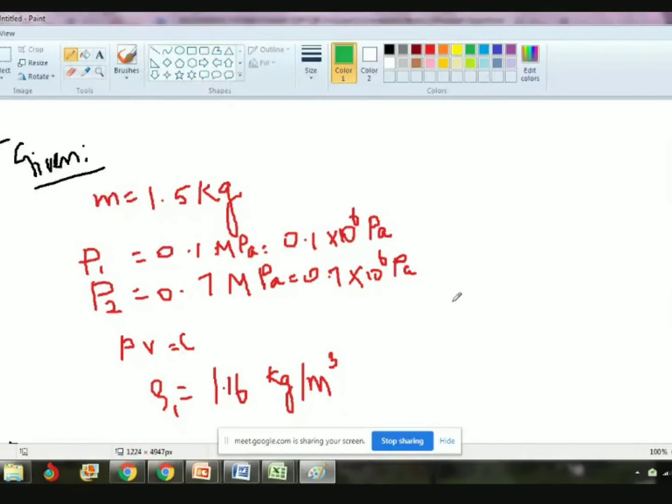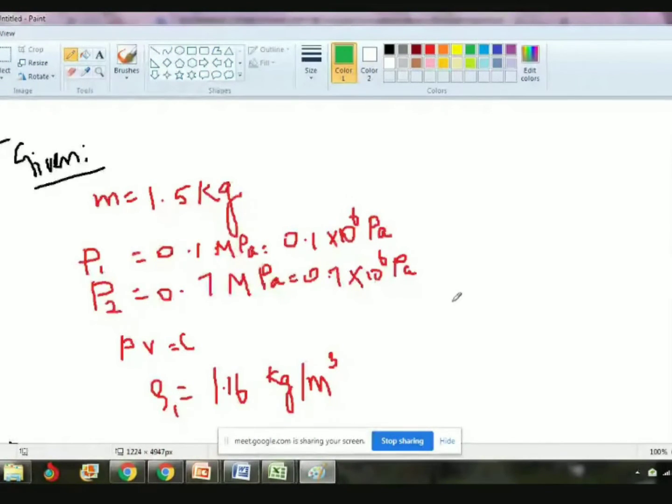We have PV equal to constant, rho is there, mass also there, but volume is not available. But we need volume. So what is the answer? Where is the answer available? The answer is available in the given data only.